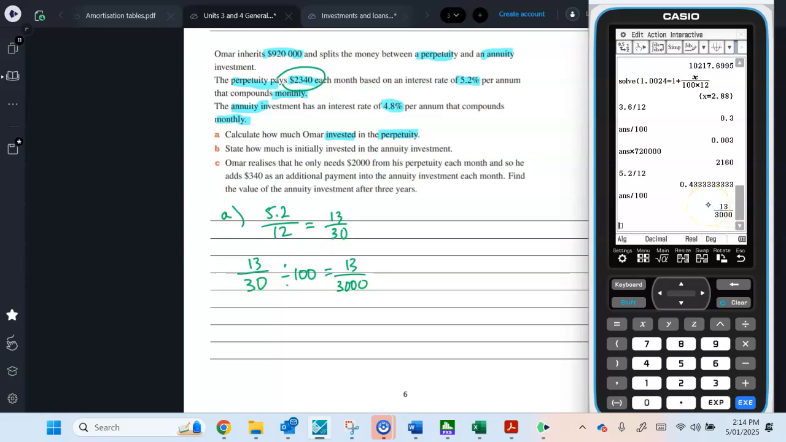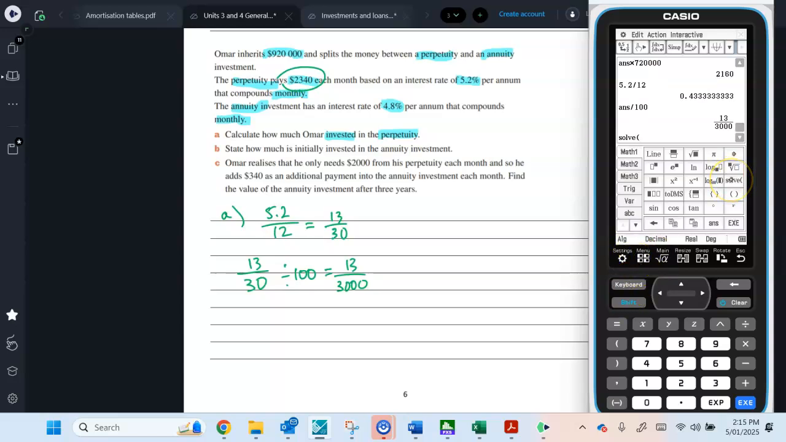Okay, so we've got to take that amount of, so let's solve. We don't know what the initial amount is, so we'll call that X. So 13 over 300 times our original amount is equal to 2,340. So initially invested $540,000.